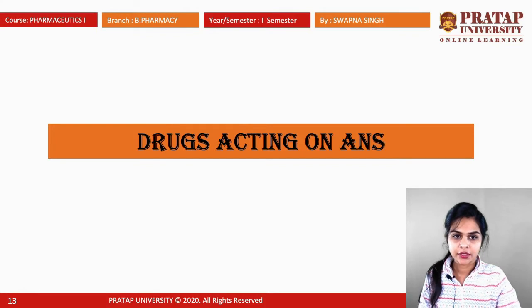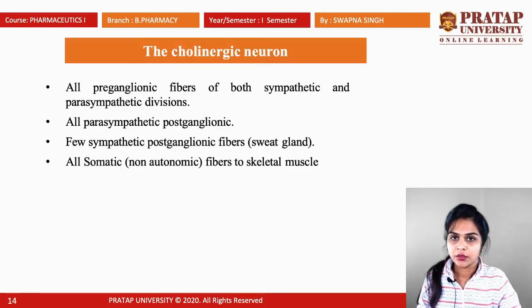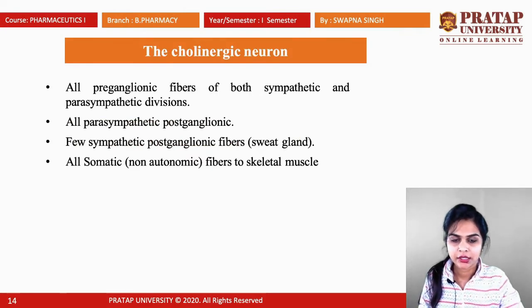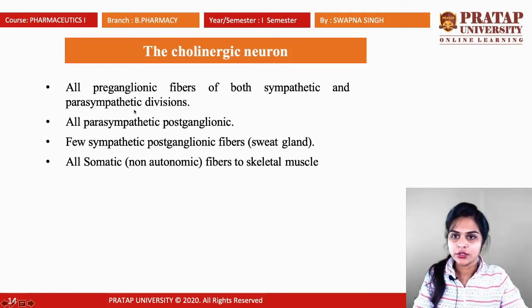Adrenergic drugs can affect the ANS. First, we will discuss the neurons. There are two kinds of neurons in the ANS, cholinergic and adrenergic. In cholinergic neurons, they are all preganglionic fibers of both the sympathetic and parasympathetic divisions.